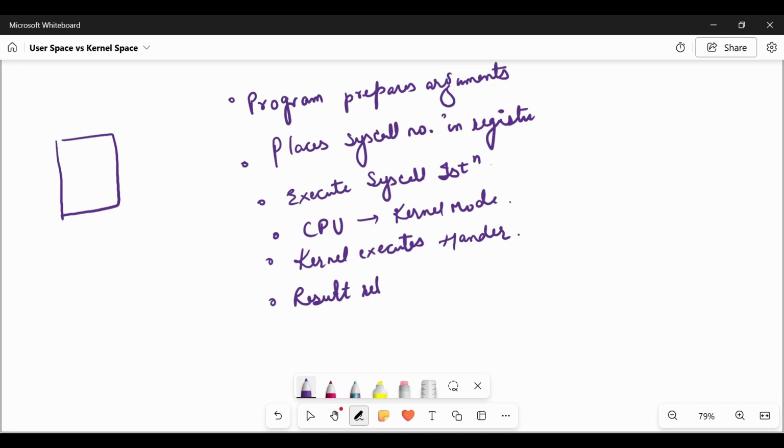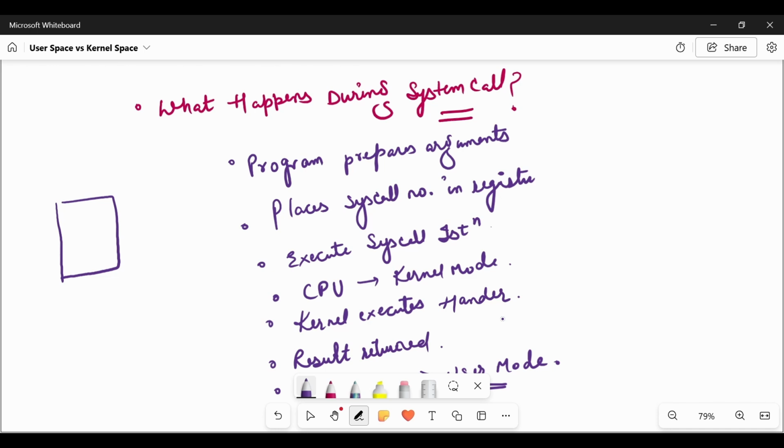At this point the CPU switches back to user space, or user mode. So this is exactly what happens during the system call.